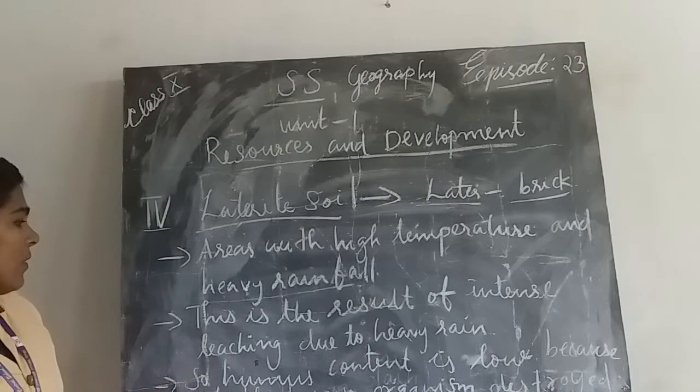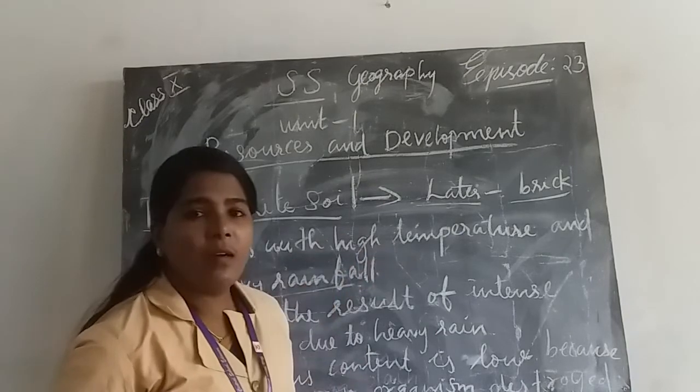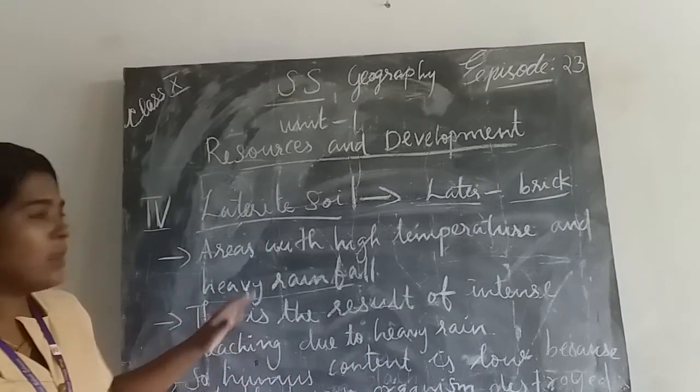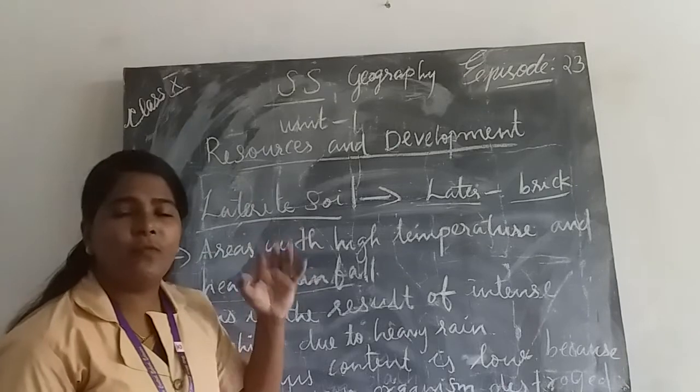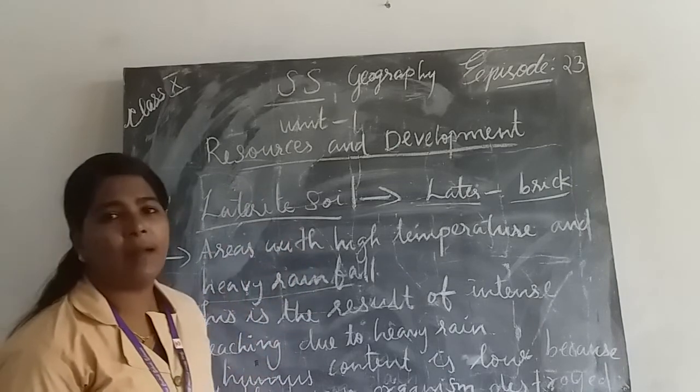Then due to heavy rainfall and high temperature, the humus content in this soil is very low. Why is the humus content very low in laterite soil?